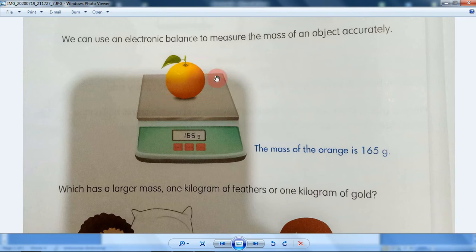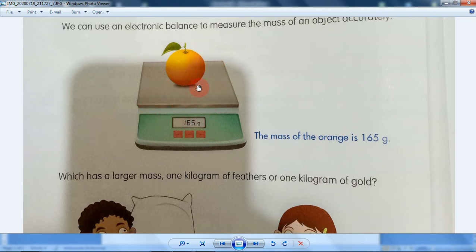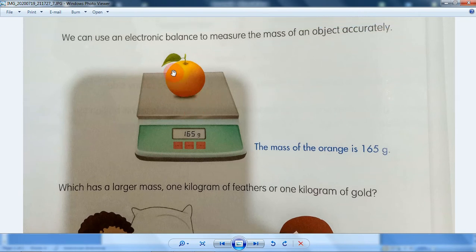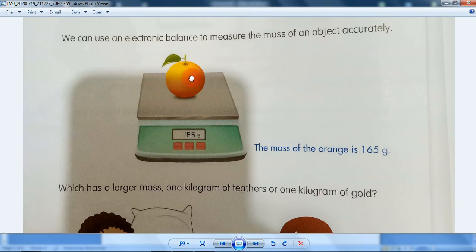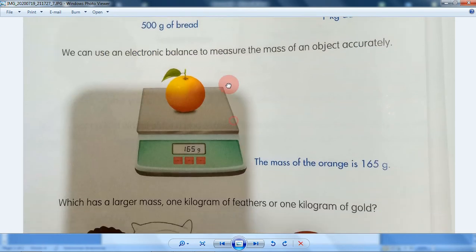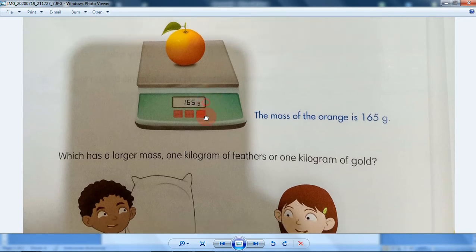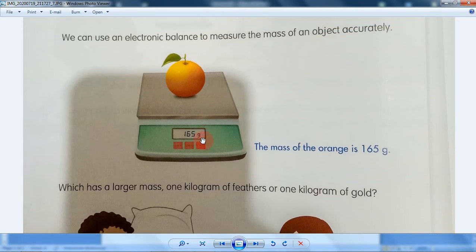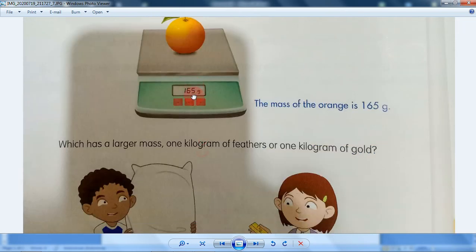This electronic tool, we can use it to measure things. For example, this orange. Oh yeah, it's yellow, so we can call it orange, and then we can measure exactly the mass of it. It's really accurate if we use this rather than other things like traditional measurement of mass.